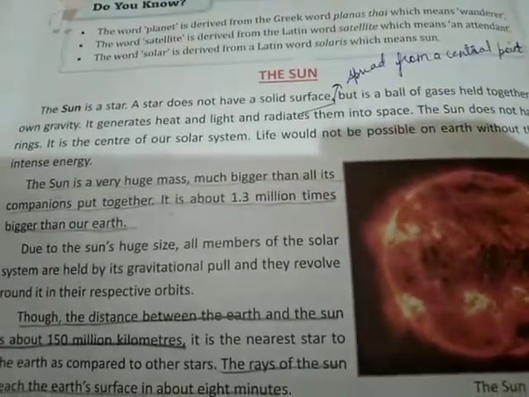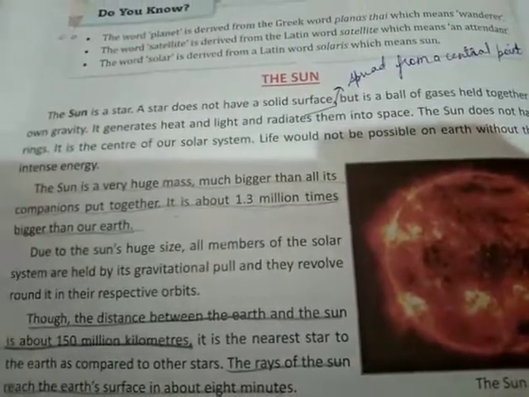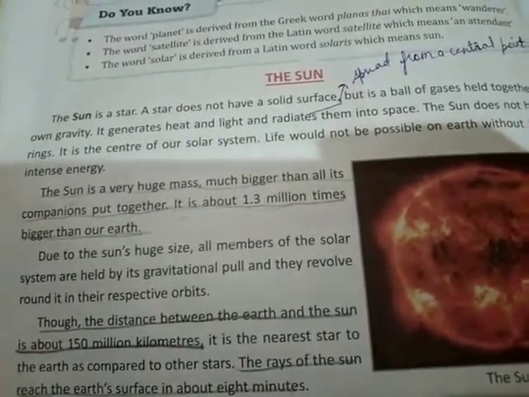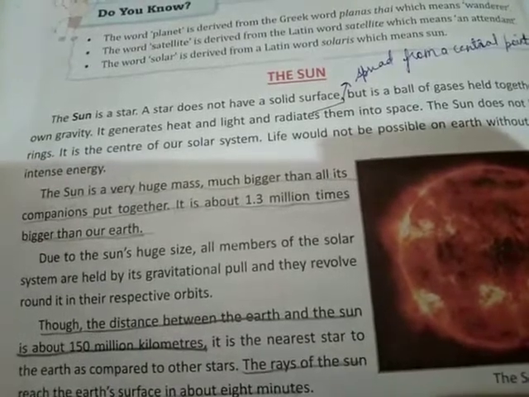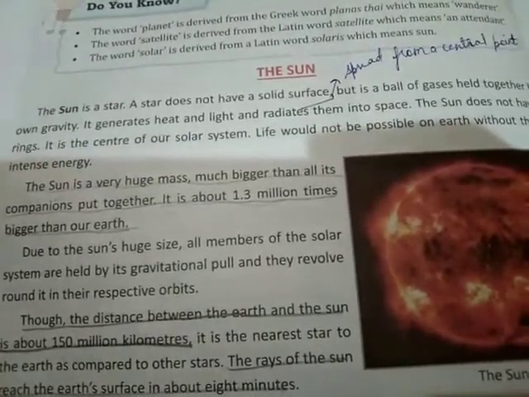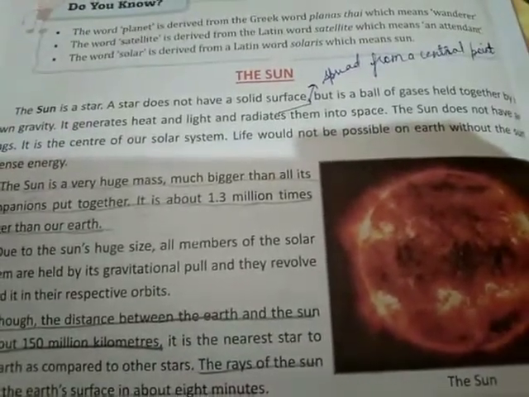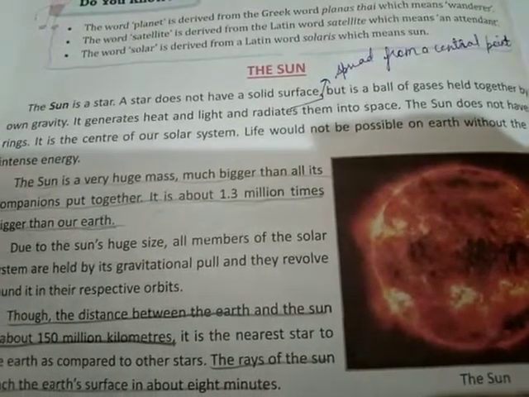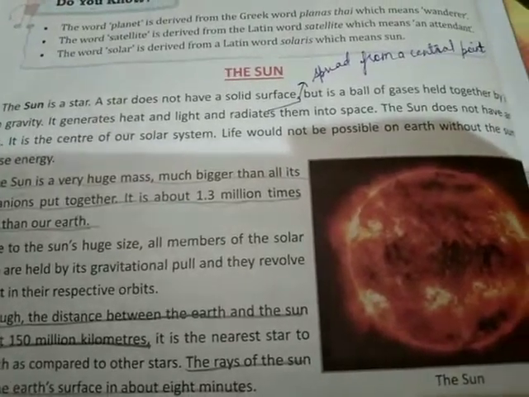The sun is a star. So the sun is a star. Very strange, but it has the characteristics of a star. Whatever qualities a star has, the sun has those qualities.